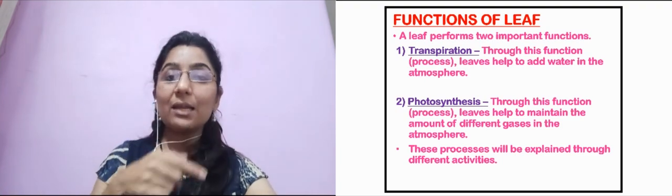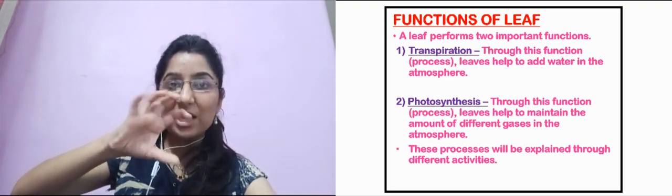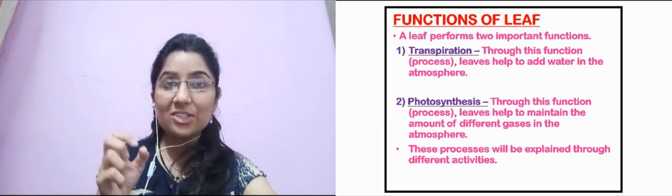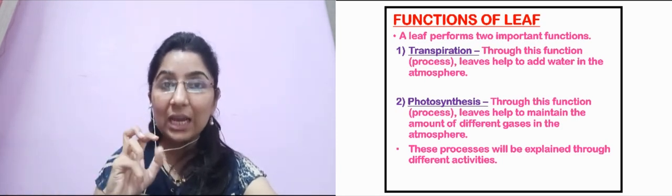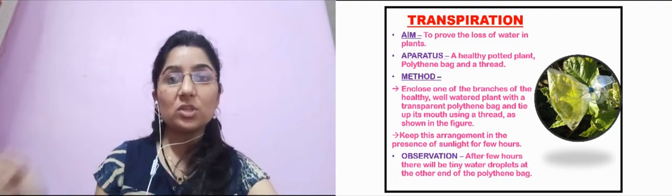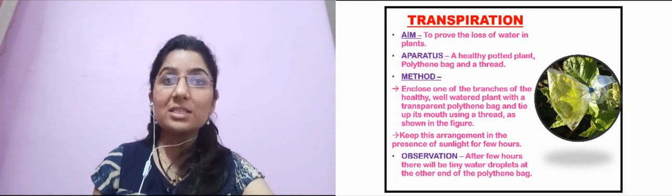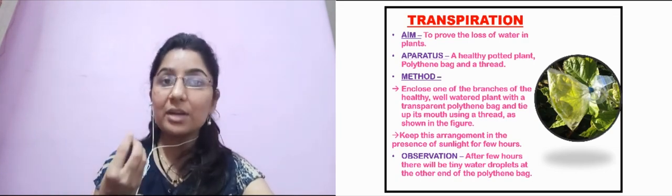And in the second leaf, you can see they have made a mesh, a net-like structure, so they have made a net on the leaf. That is called reticulate venation. What is reticulate venation?